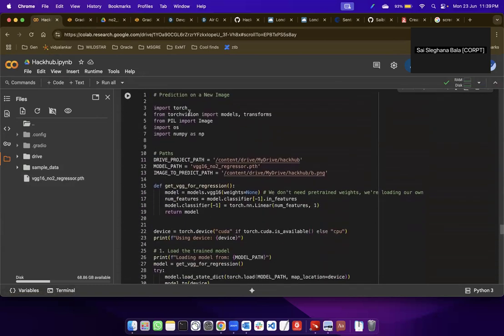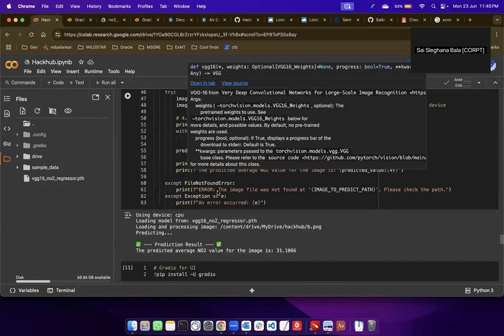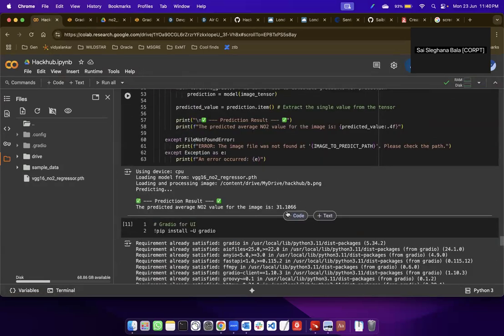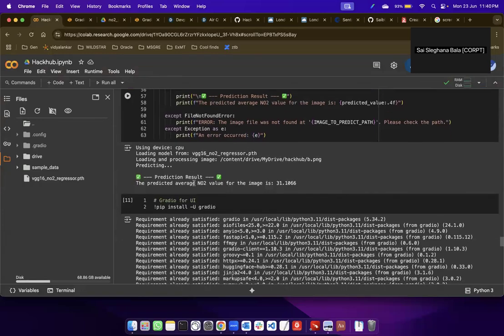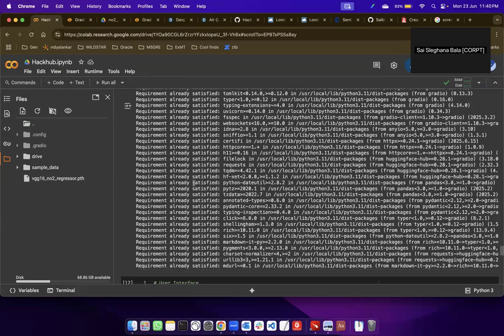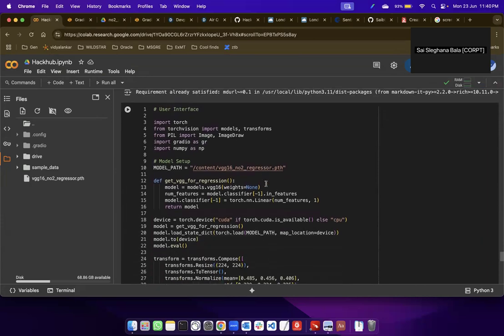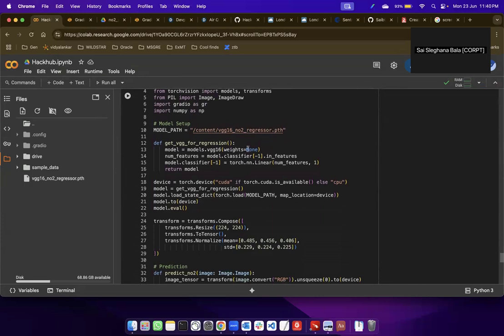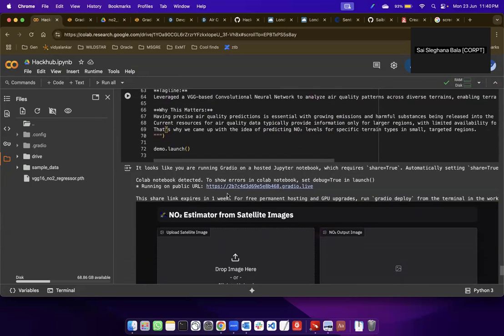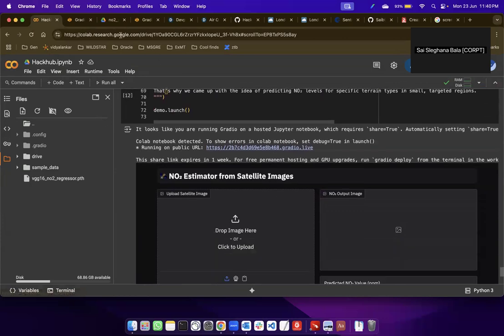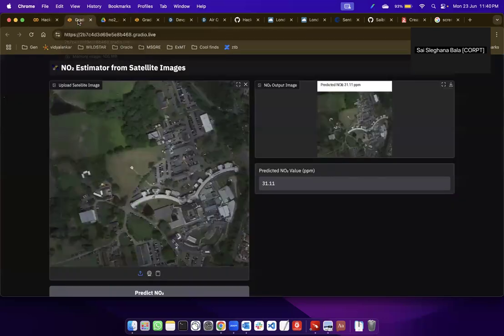Once this is complete, we passed a new image, which was used for testing, which I'll be showing shortly, and we get the final NO2 value that is predicted. To visualize this, as we saw initially in the beginning, we have used Gradio to build a user interface that is much easier to understand and represents the value as well. So we are using this generated model path that has the state file saved in it. Once we run it, it generates a link for us to load, and this is the very link that I was showing in the beginning.